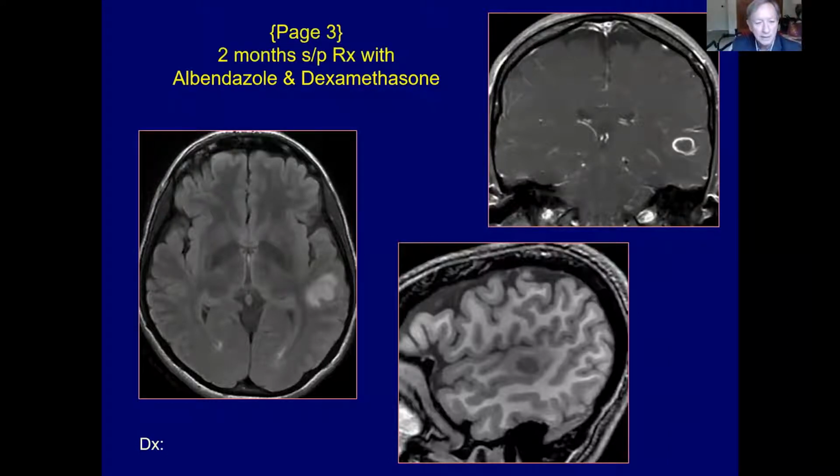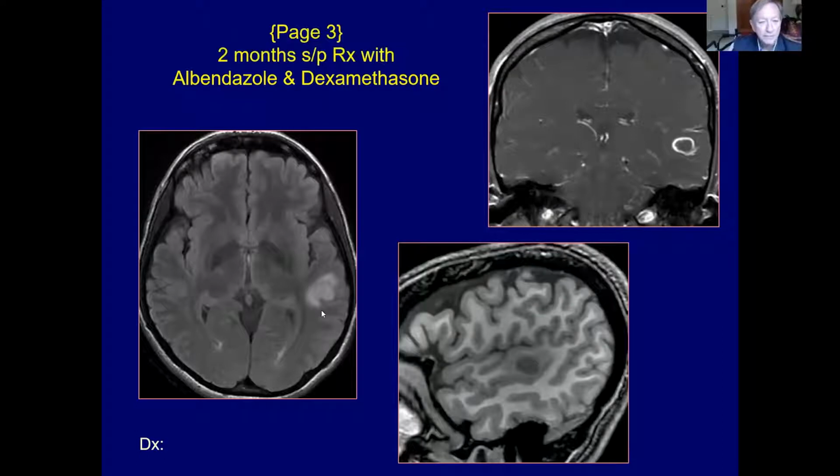Cysticercosis, of course, can be a source of seizures. Patient was treated with albendazole and dexamethasone to limit the amount of edema. And follow-up images 2 months later now shows some edema around the cyst, because now the wall of the cyst is breaking down and the brain recognizes it as being something foreign.